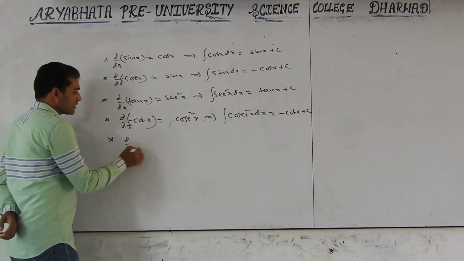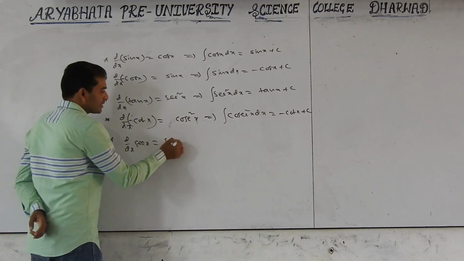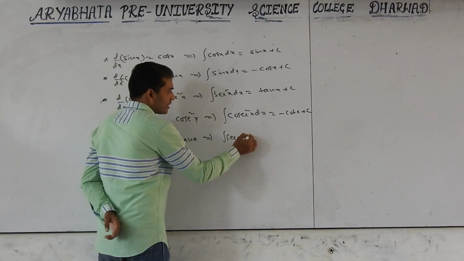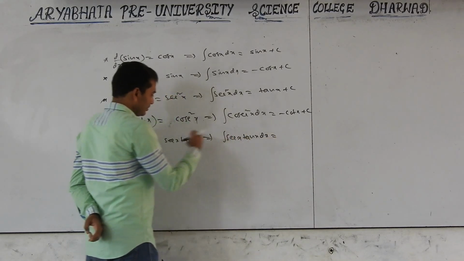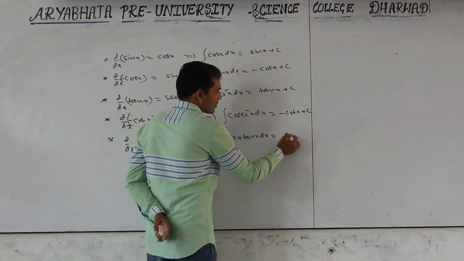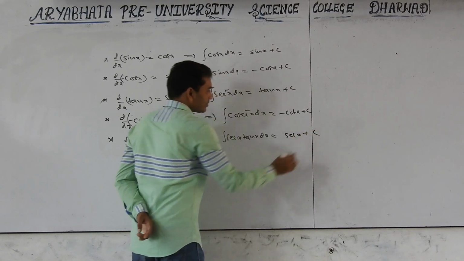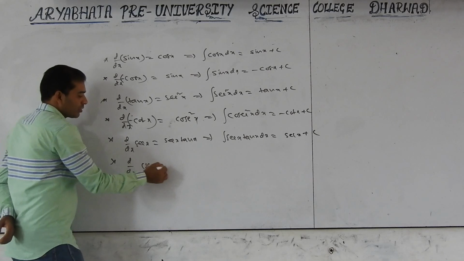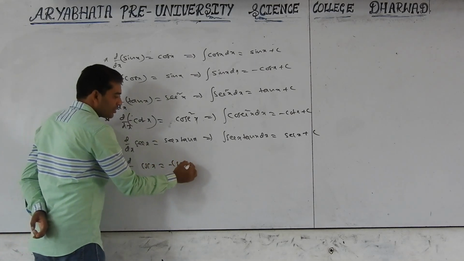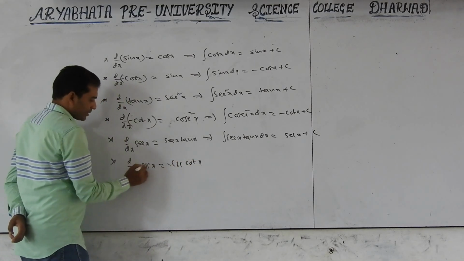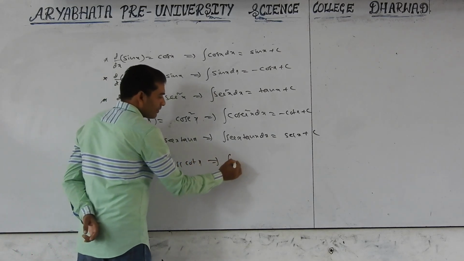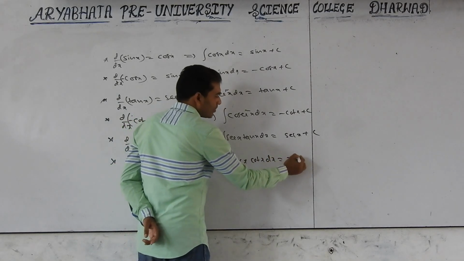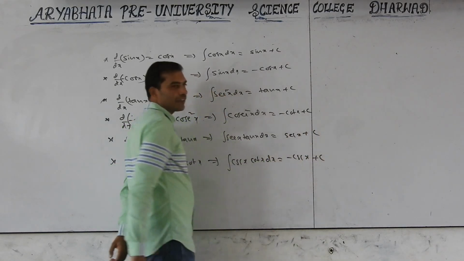Derivative of sec x equals sec x into tan x. Integration of sec x into tan x dx equals sec x plus c. Derivative of cosec x equals minus cosec x into cot x. Then integration of cosec x into cot x dx equals minus cosec x plus c.